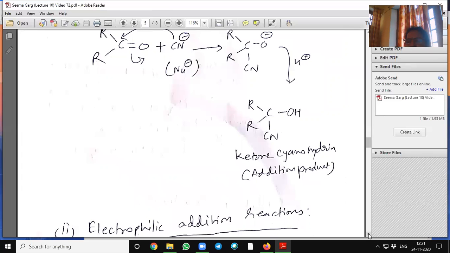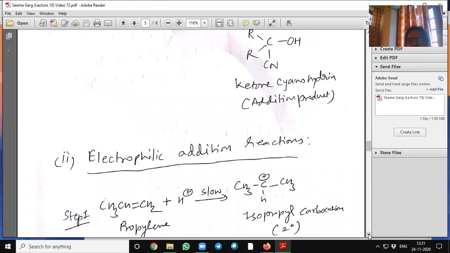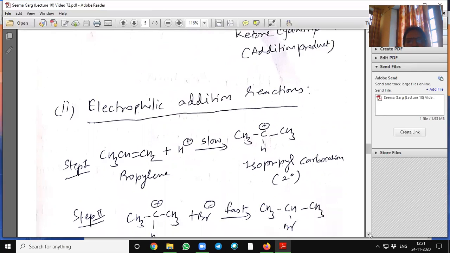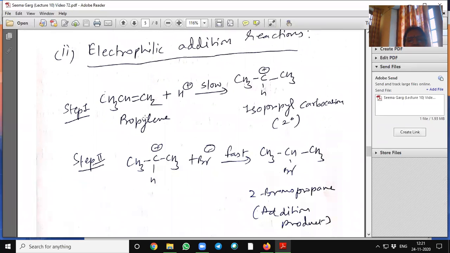Similarly, electrophilic addition reaction. For example, propylene, that is propene. Here is the addition of HBr. First, a proton is added to the propylene molecule, and it is a slow step.